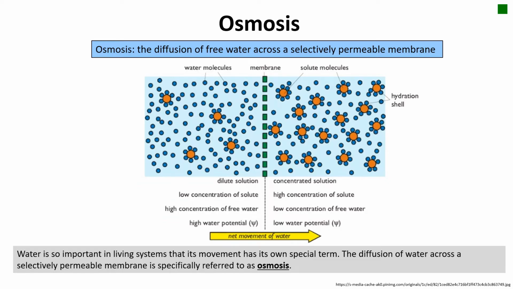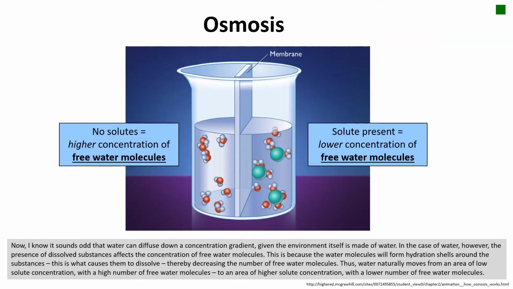Water is so important in living systems that its movement has its own special term. The diffusion of water across a selectively permeable membrane is specifically referred to as osmosis. Now, I know it sounds odd that water can diffuse down a concentration gradient given that the environment itself is made of water. In the case of water, however, the presence of dissolved substances affects the concentration of free water molecules. This is because the water molecules will form hydration shells around the substances. This is what causes them to dissolve, thereby decreasing the number of free water molecules.